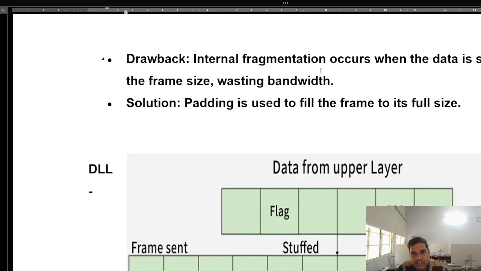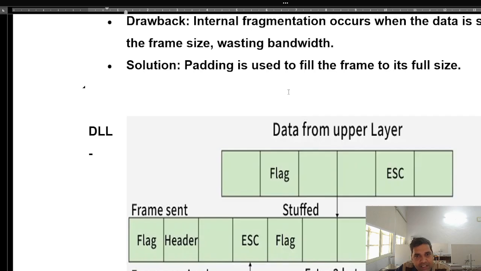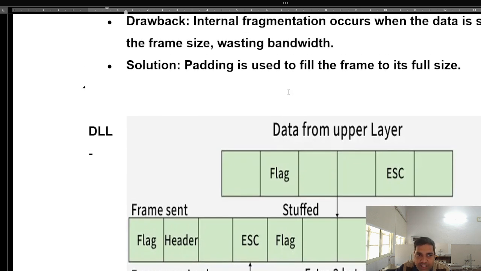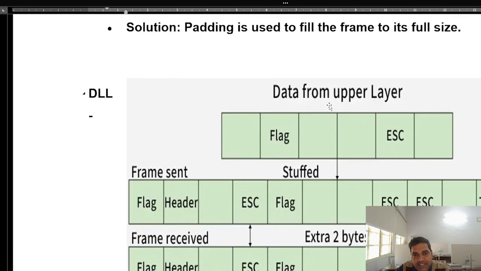So here we get internal fragmentation when the data is very small in comparison to the frame size. It means one full mug of water is not available. When you take water out of the bucket, you got only one glass of water in the one mug. That is the internal fragmentation. Padding is used to fill the frame to its full size. If any space is left in the frame, we do the padding, adding some extra information or some other data.